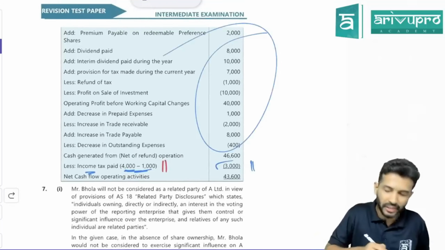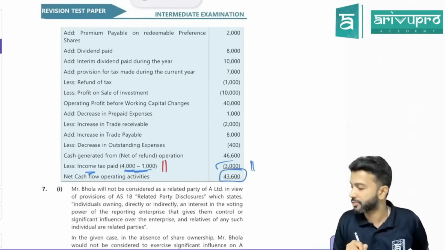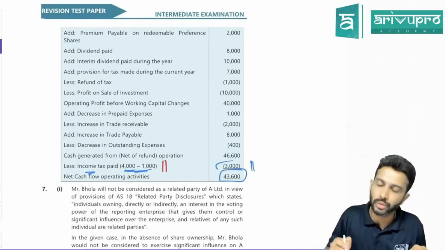Rest of the adjustment, same thing we discussed. Plus minus you do. You will get operating cash flow. Net operating cash flow. Okay, sir.